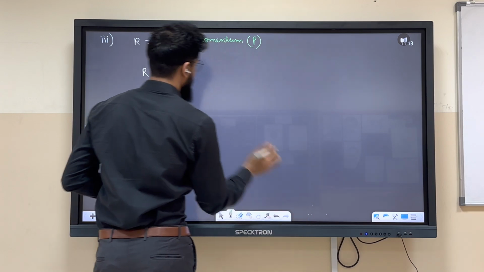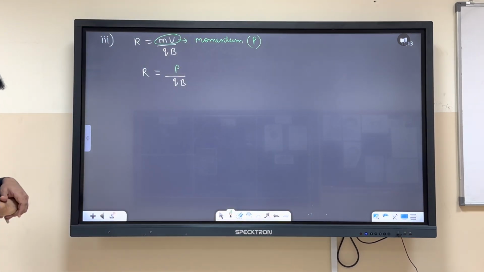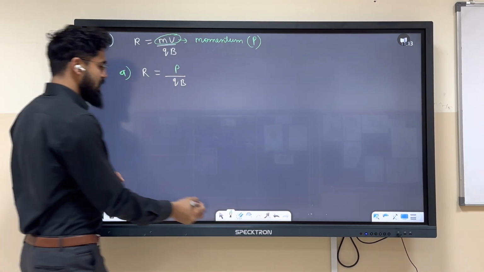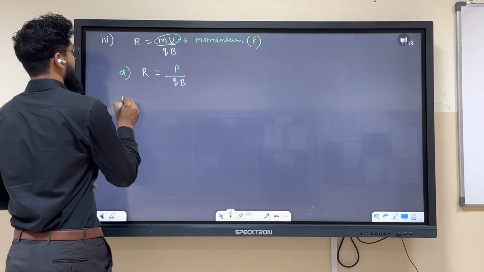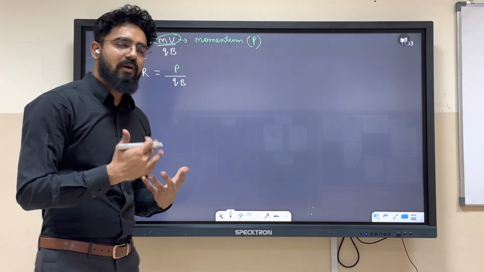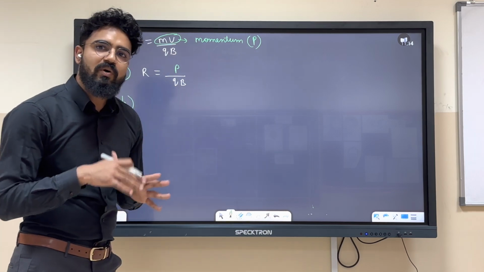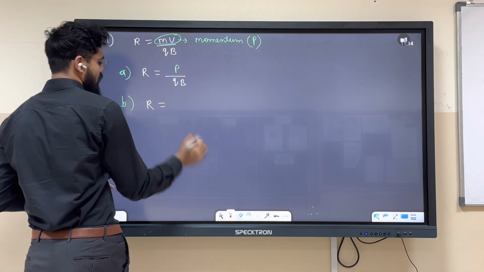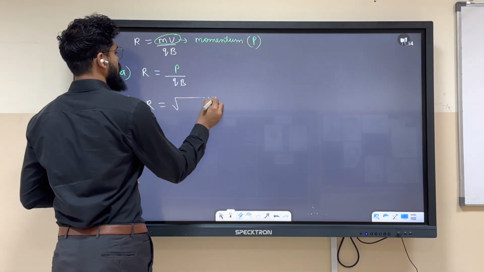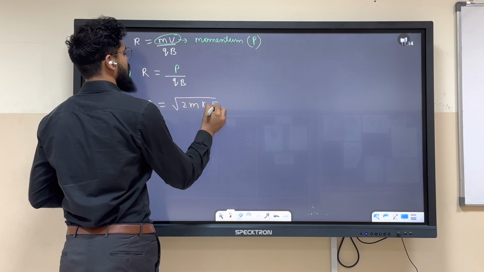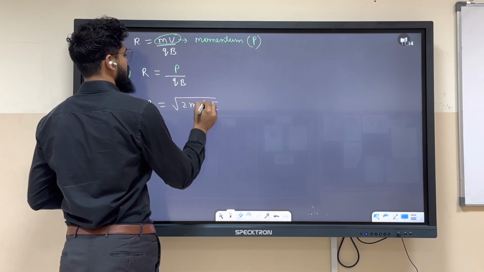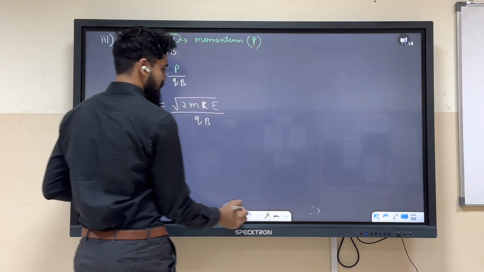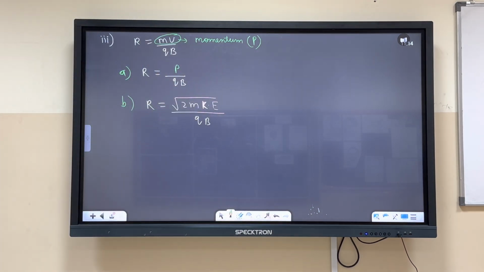P upon qB. Okay, so you can write R as this. It is nothing but momentum. Secondly, how can you write momentum in terms of kinetic energy? Momentum equals under root 2mK. Yes or no? So R can also be written as under root 2m into kinetic energy, divided by qB. Okay, these are the formulas that we should remember.